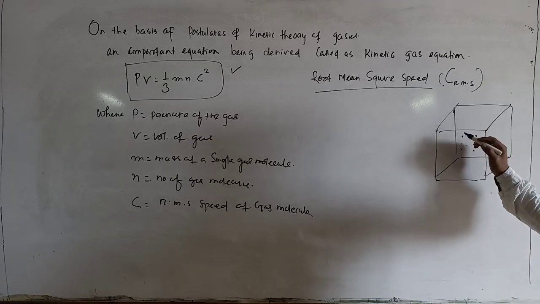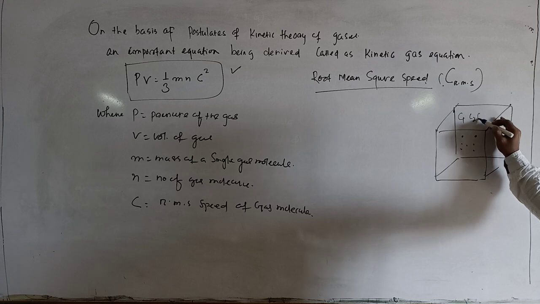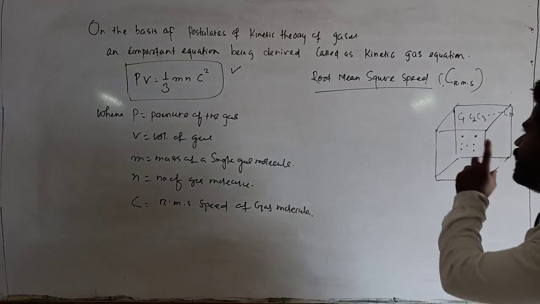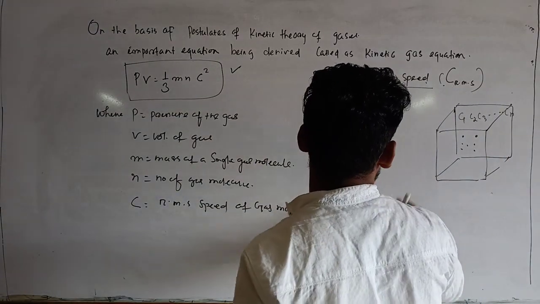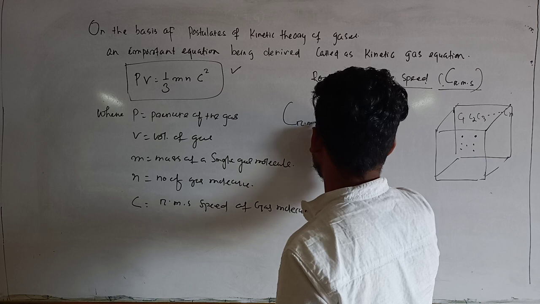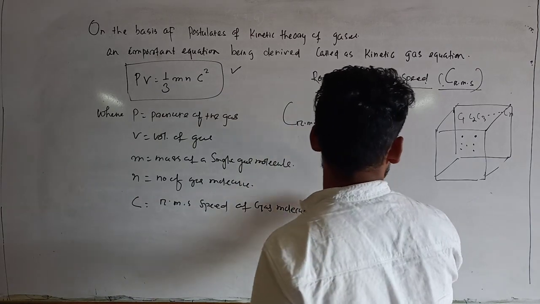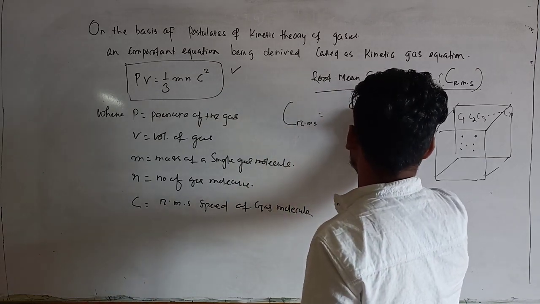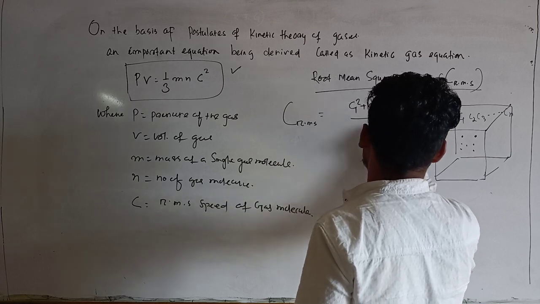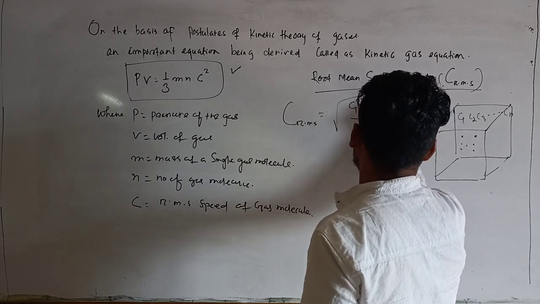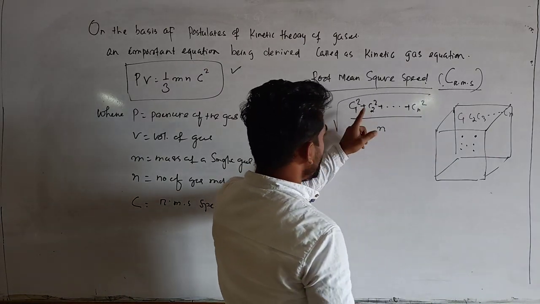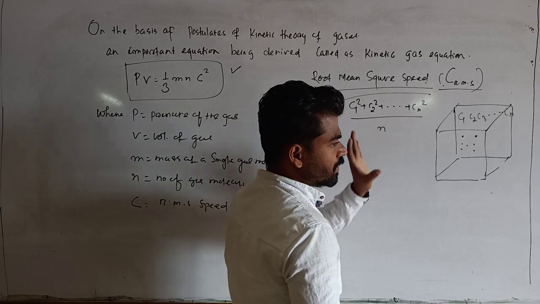Let's say their individual speeds are C1, C2, C3, up to Cn. So what do you mean by root mean square speed? As the name suggests, C RMS is equal to the square root of (C1 square plus C2 square plus up to Cn square) upon n. That means it is the root of the mean of squares of individual speeds of gas molecules.